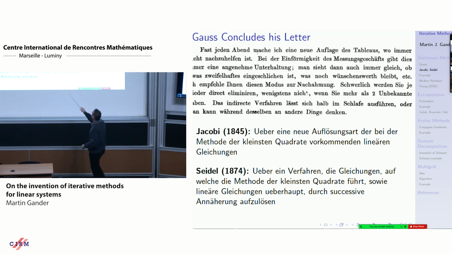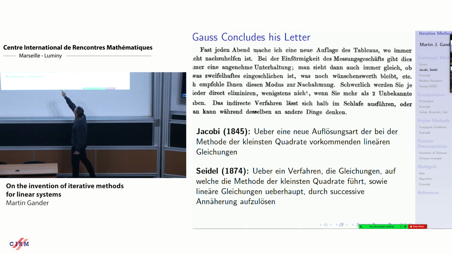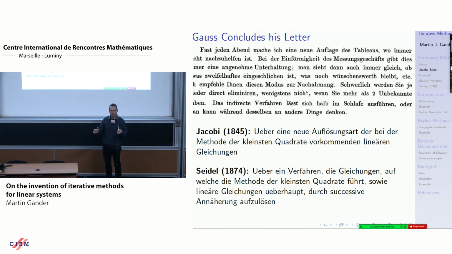So that's Gauss's invention, but it's just a letter. There's no paper, there's nothing. And so there was a real paper by Jacobi, much later, and he actually describes the method. Systematically, a linear system, an iterative process, very nicely described. And much later there is Seidel, who was a calculator of Jacobi. Jacobi in his paper thanked Seidel very much for his very well done calculations he did for him. He was a student of Jacobi. And then Seidel describes the method that Gauss had in his letter, complete description of the method. That's why it's called Gauss-Seidel now.